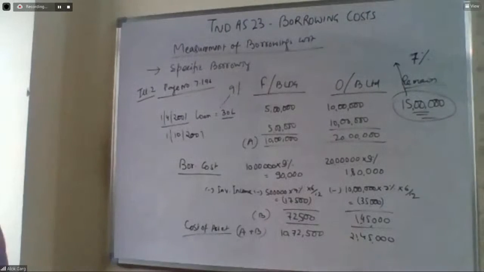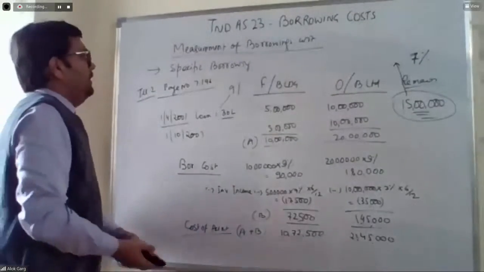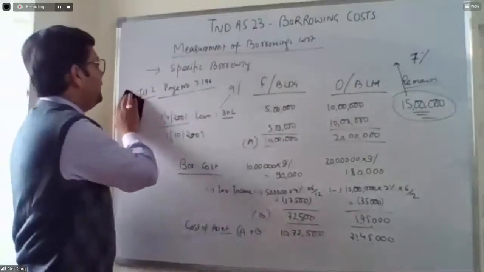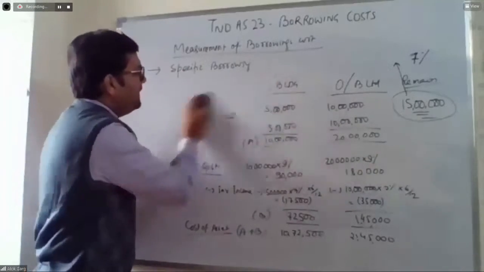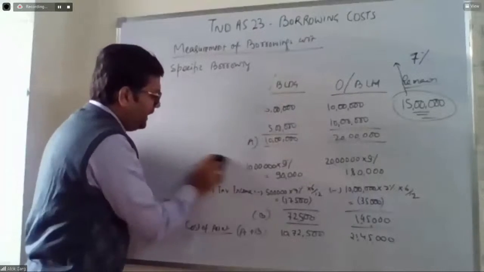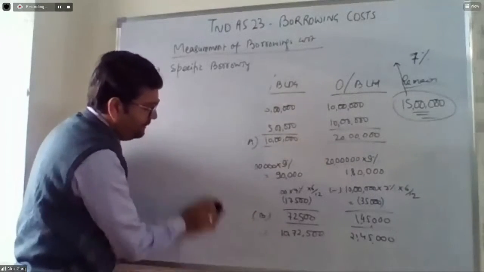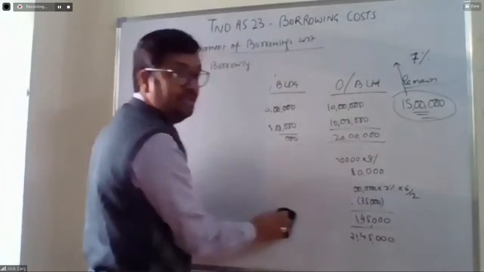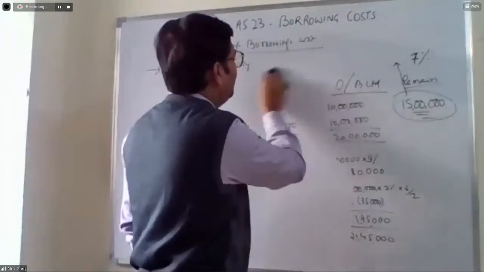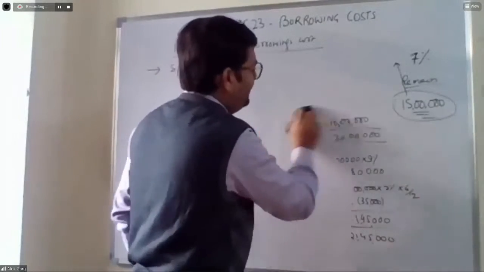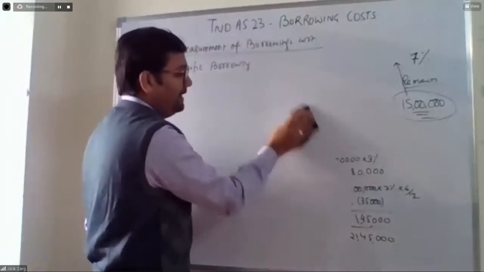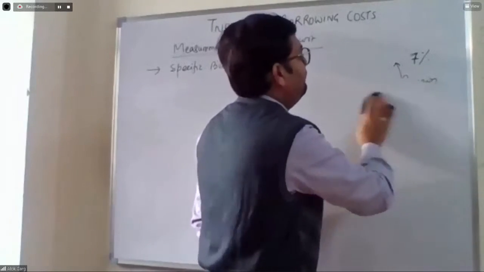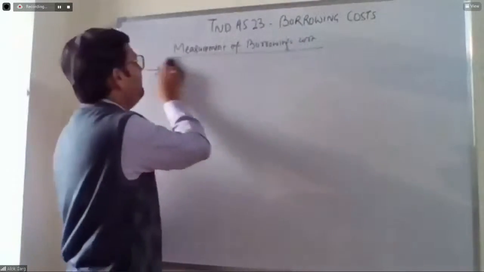So welcome again, students. After specific borrowing, let's understand the concept of general borrowings. What is meant by general borrowings? If you see big companies, let's say Reliance, Airtel, Tata, you must have seen that there is a treasury department in the company. Normally these companies require funds for expansion and for working capital, so they source the funds from the cheapest resources.